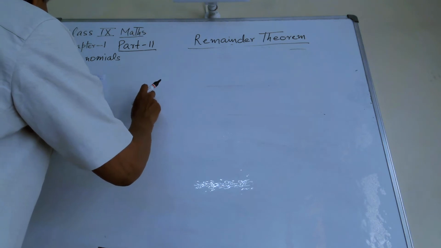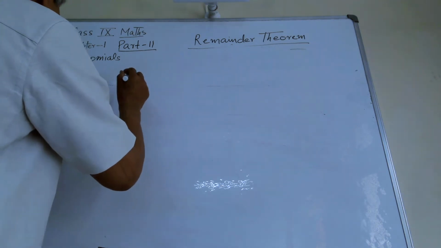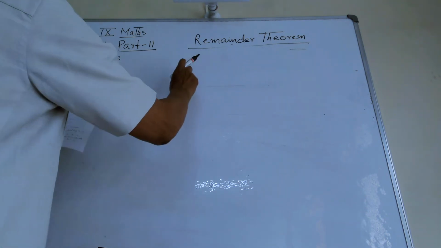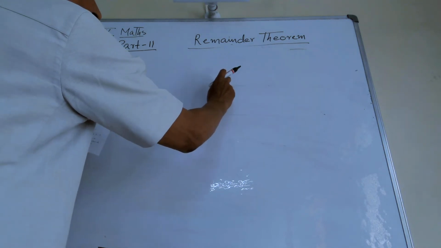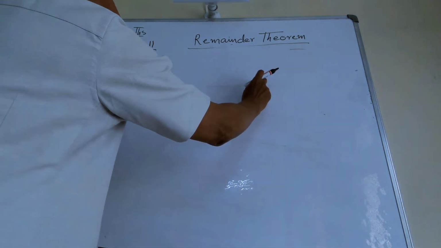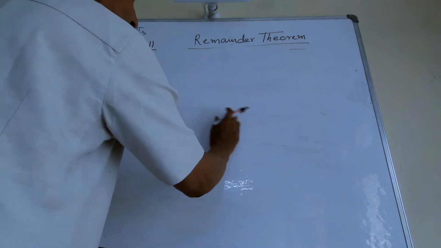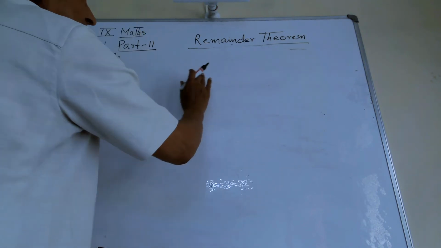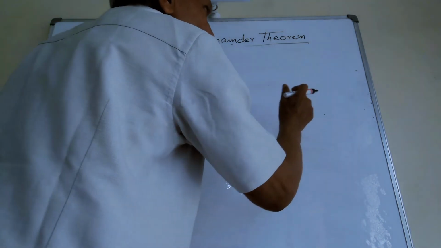X cube plus 3x square plus 3x plus 1 is equal to divisor into quotient plus remainder 0. You will see, you have to check yourself. I am not going to check. You have to check yourself whether the relation given by Euclid lemma is true or not.